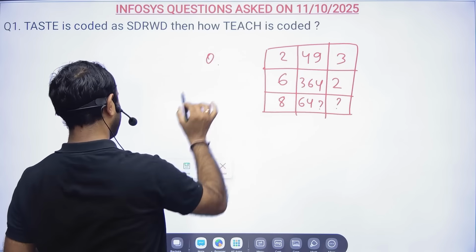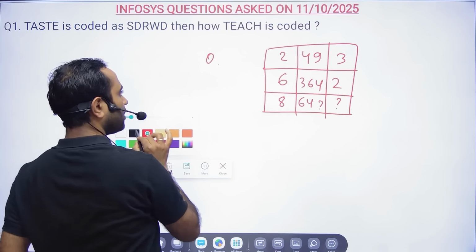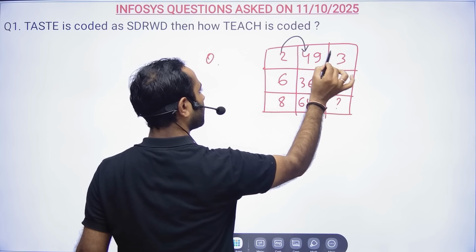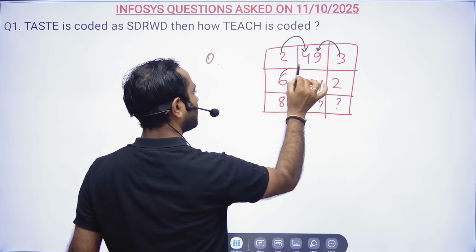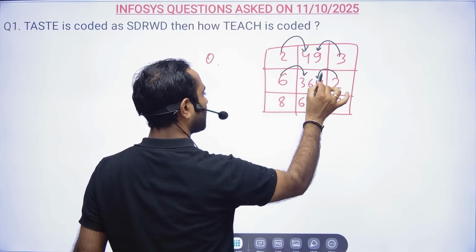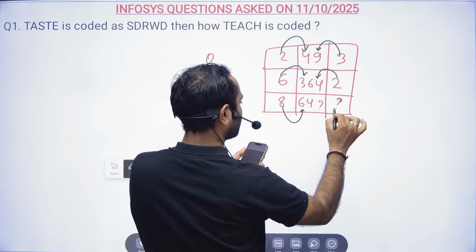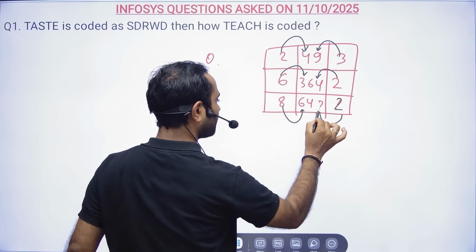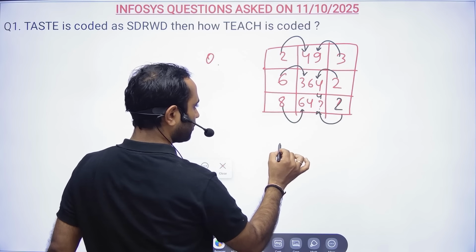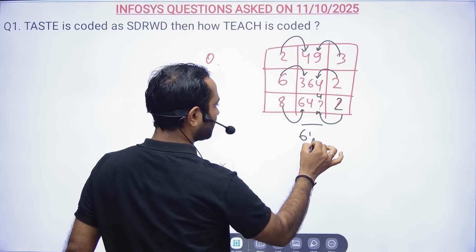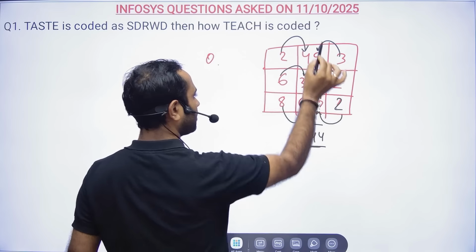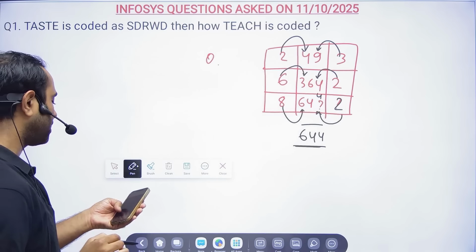Now friends, you see here: 2 squared is 4, 3 squared is 9, 6 squared is 36, 2 squared is 4, 8 squared is 64. So this will be nothing but 4, so in this place 644. This was a simple question from the puzzle topic.